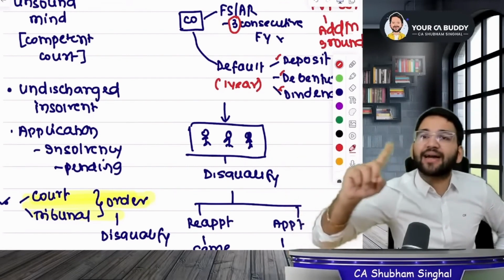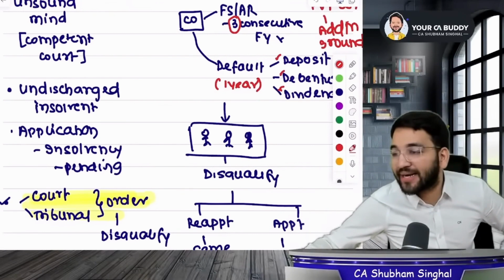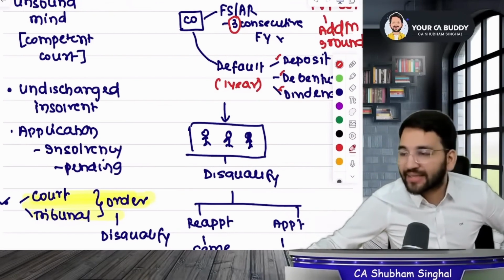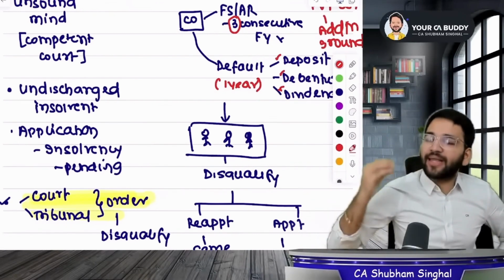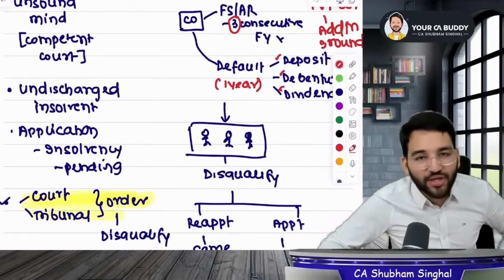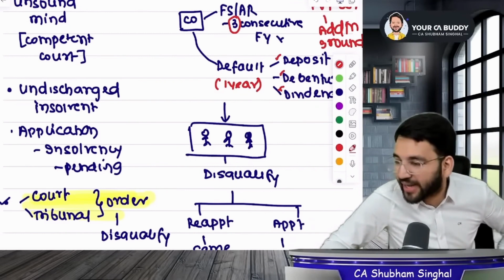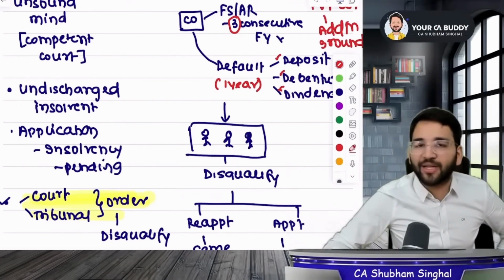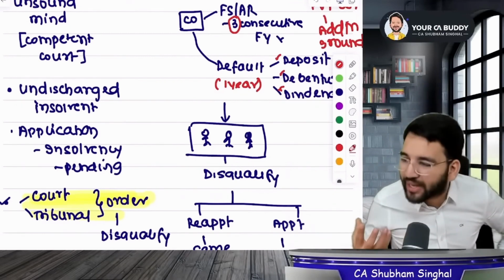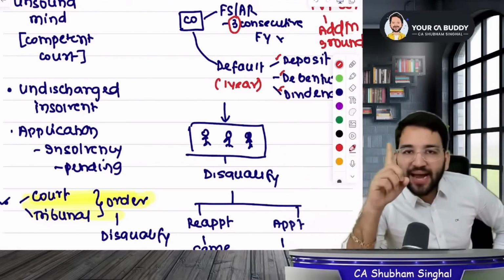And keep in mind subsection 3. This subsection states that if it's a private company, then you can state additional grounds in your AOA that may disqualify a person. I will tell you a small thing, remember it. This provision is not related to repayment. Debenture, deposit and dividend are covered in this, but term loan is not covered here. And besides that, there is one more thing. If any director is disqualified, he files a DIR 8 to his own company, the same company he is joining.